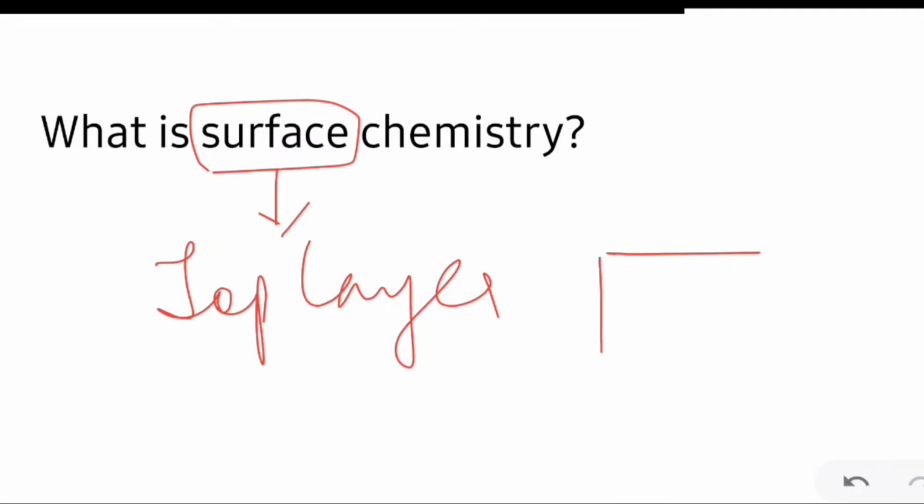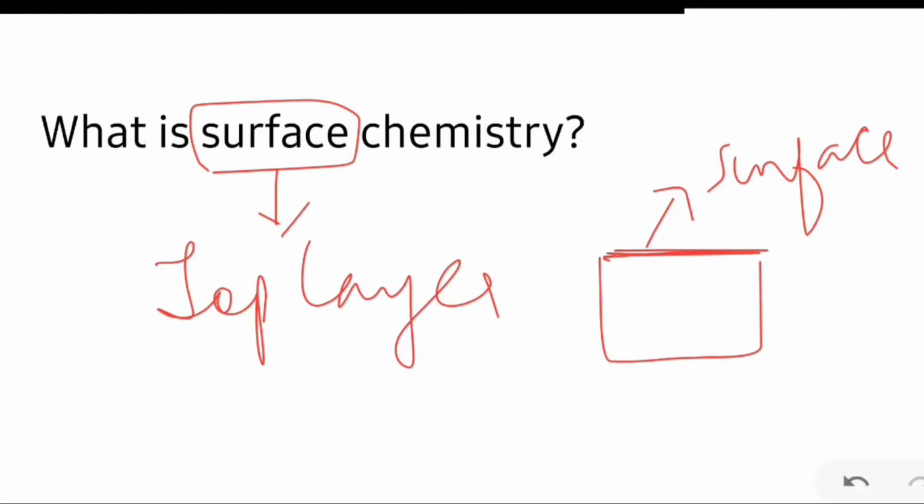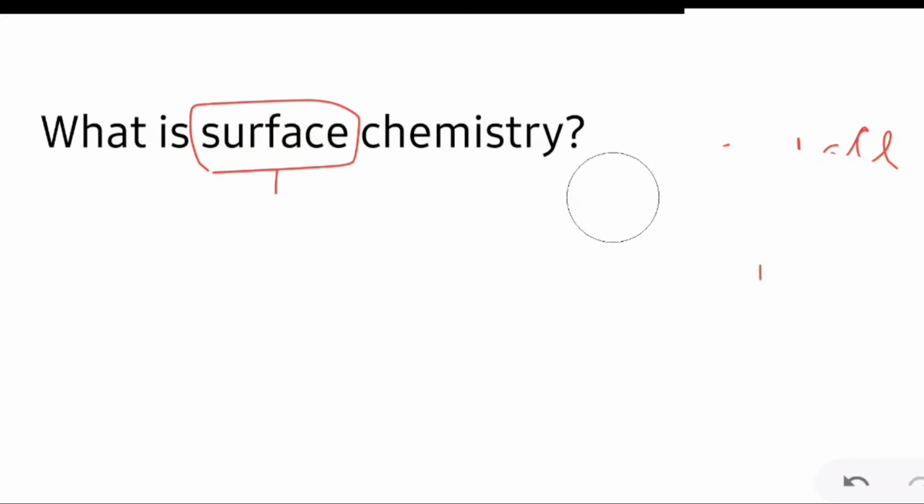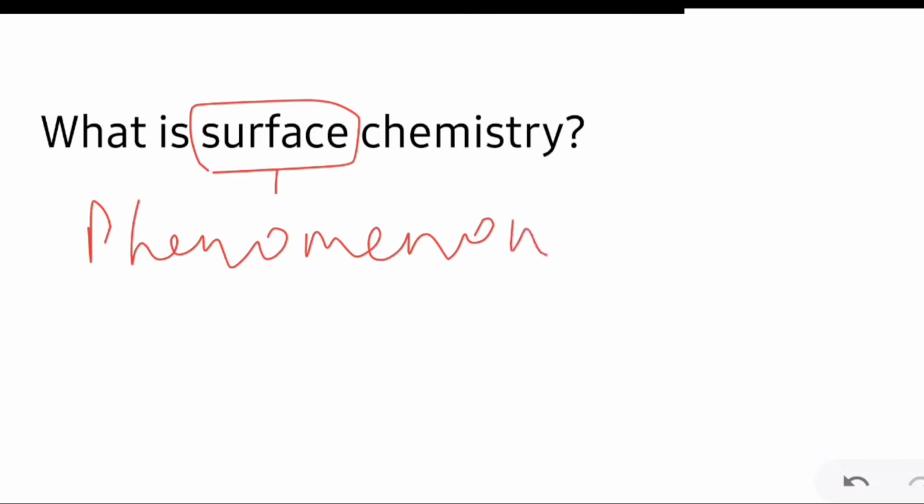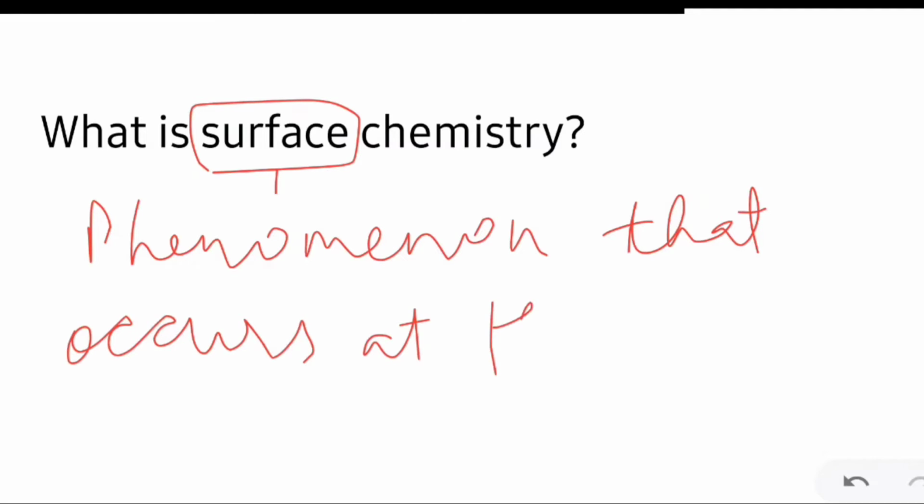For example, there is a wooden block. So this top layer is called the surface of this block. So with the meaning of the surface, we can say that surface chemistry is that part of chemistry that deals with the phenomenon that takes place at the surface of a substance. Phenomenon that occurs at the surface.